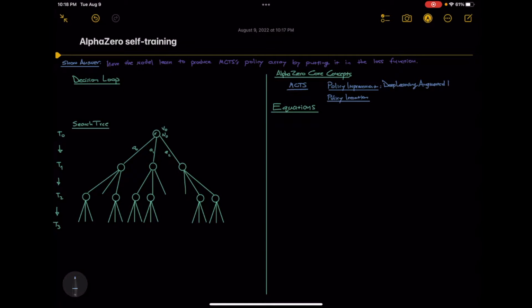Policy improvement takes the model on a tour of multiple potential futures and builds the policy array, which is a ranking of which move to make next. Policy iteration is the self-training or self-play part, where the model is trained to reproduce the result of MCTS. This will be clearer if we take a look at AlphaZero's decision loop.